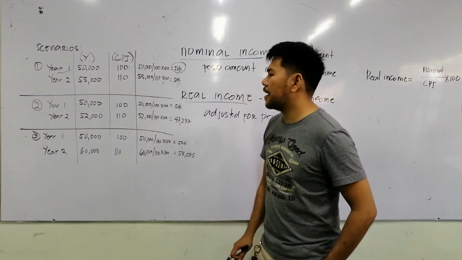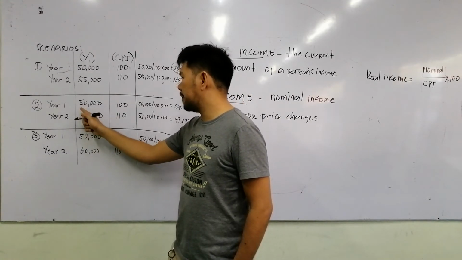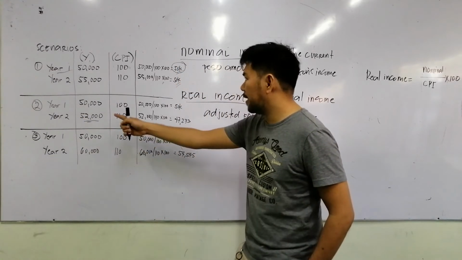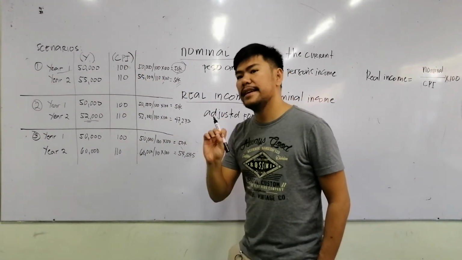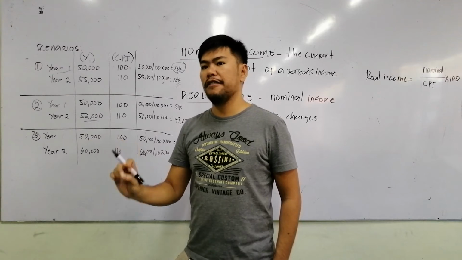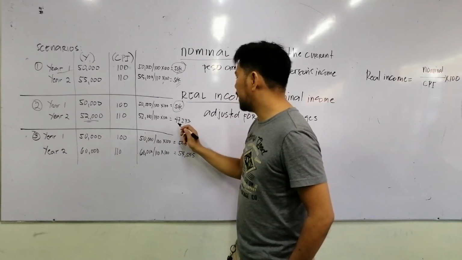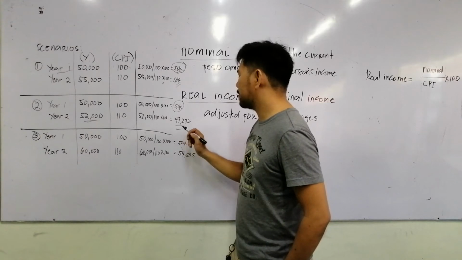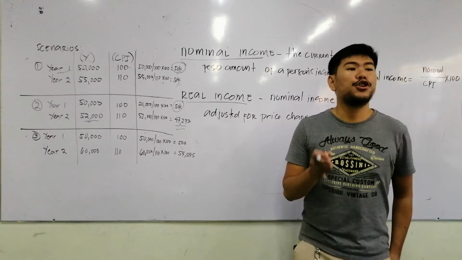Now let's look at scenario 2. Your income has increased by 2,000, from 50,000 to 52,000, and the CPI goes from 100 to 110. Let's see if you're coping with inflation. Your real income in year 1 is 50,000, but your real income in year 2 is 47,273, meaning to say you're losing